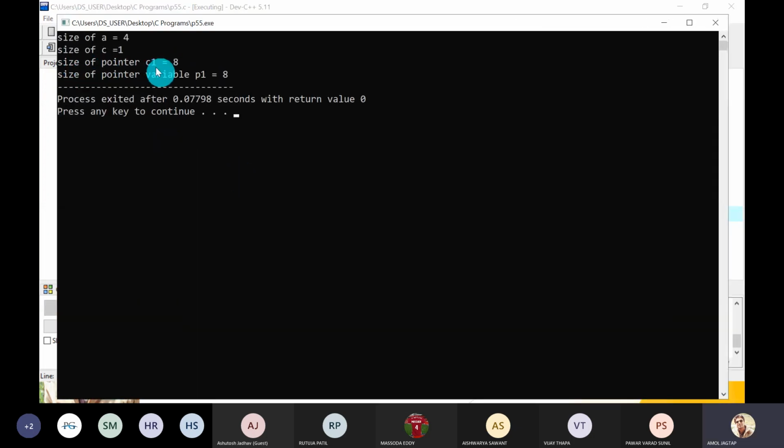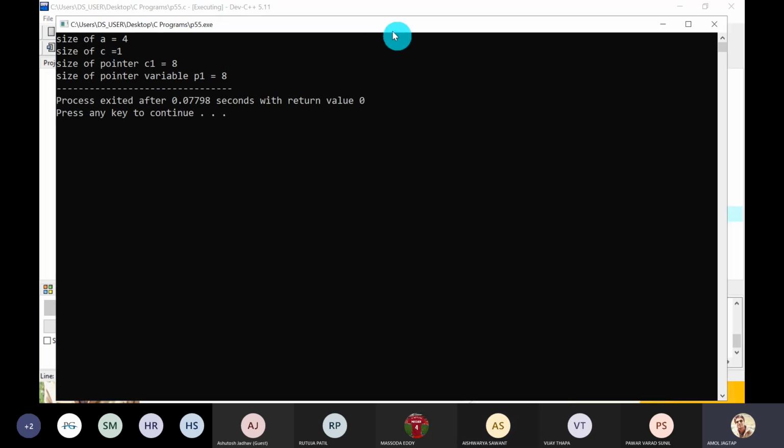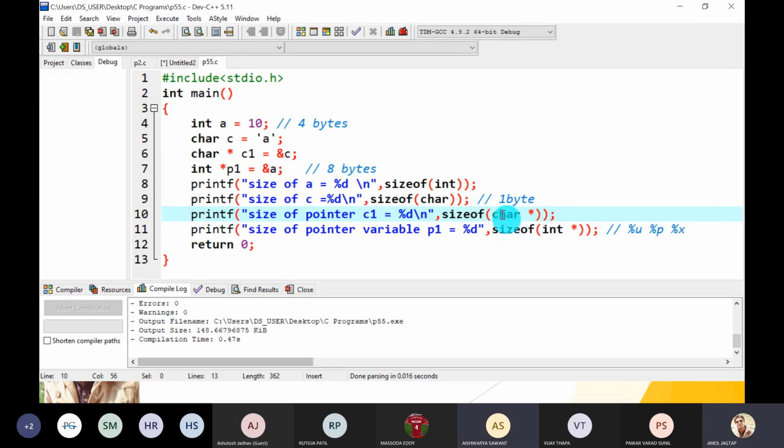Size of pointer C1 is also 8. Size of pointer variable P1 is also 8. But how many bytes are required for the A variable, the value variable, which is integer type? 4 bytes. And what is the size of the C variable? 1. C is a value variable of character data type. Guys, any doubt? Now, the character pointer also requires 8 bytes. Integer pointers also require 8 bytes.